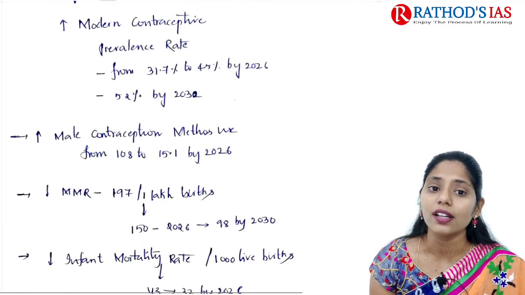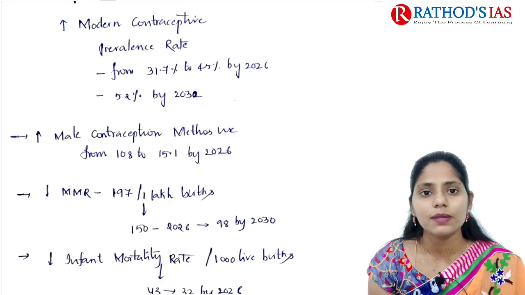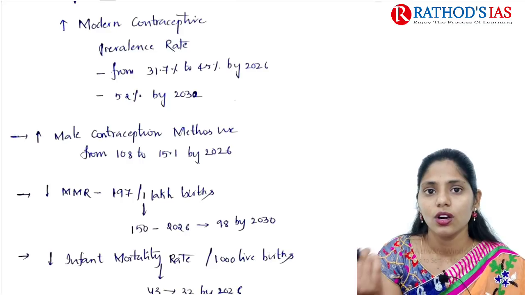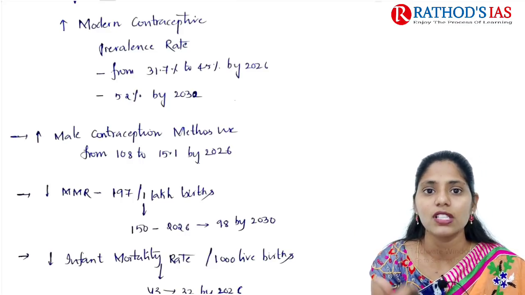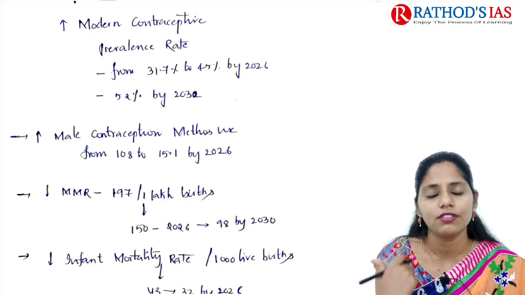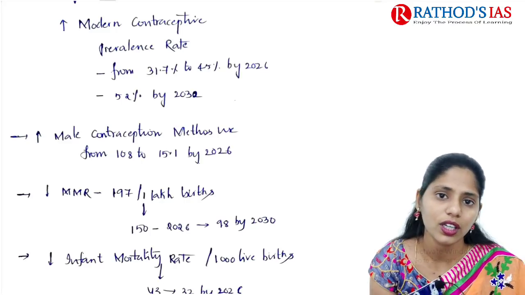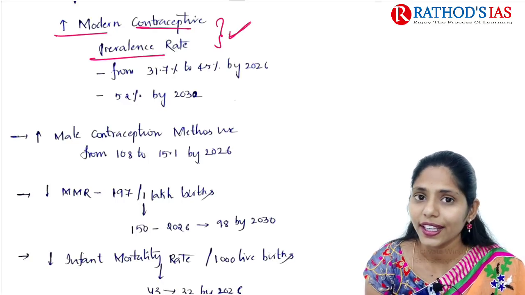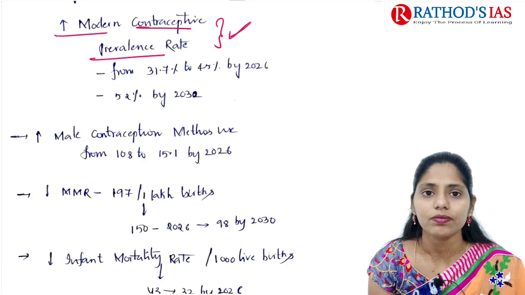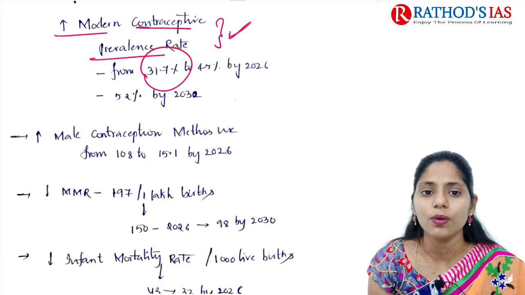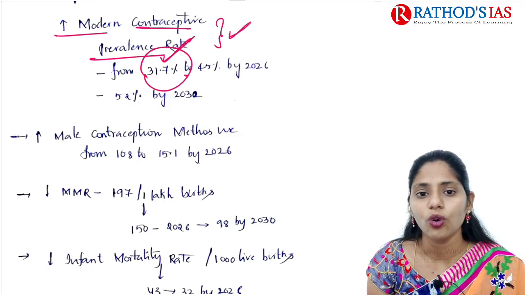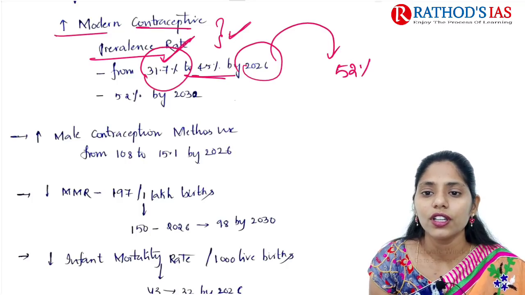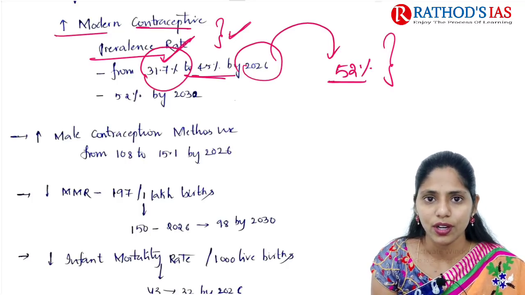The next one is to increase the modern contraceptive prevalence rate. Contraceptives are very important, and we have them separately for females and males. We have temporary and permanent contraceptive measures; for permanent we can say vasectomy or tubectomy. The contraceptive prevalence rate is very low in rural areas and less literate areas. We need to increase it from 31.7% now in UP to 45% by 2026, and further to 52% by 2030. This is an important target.